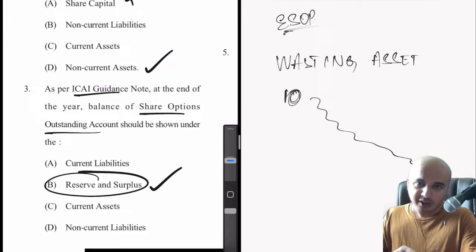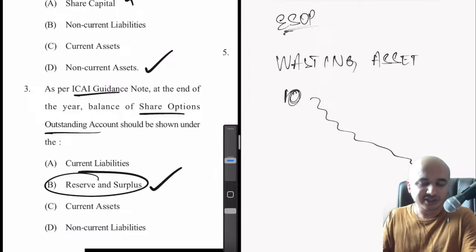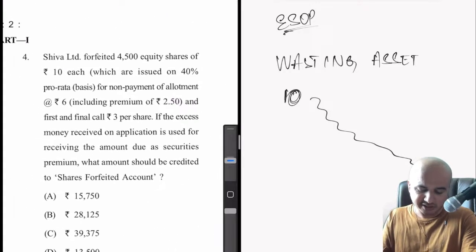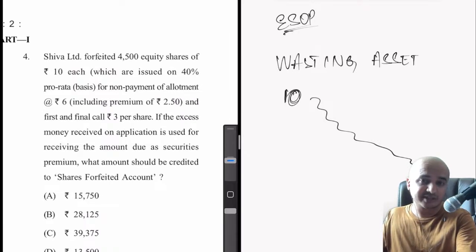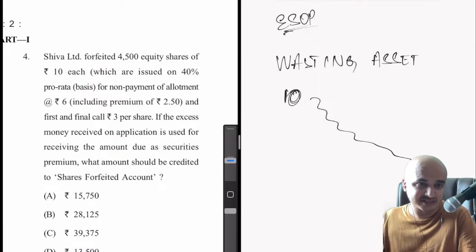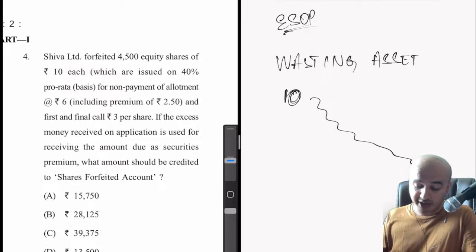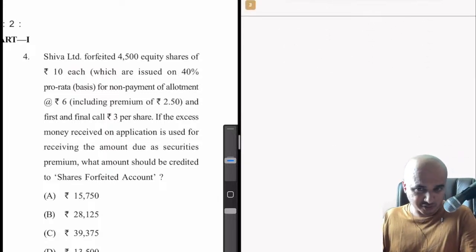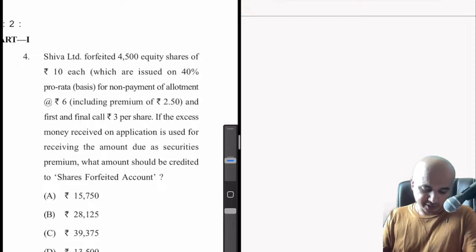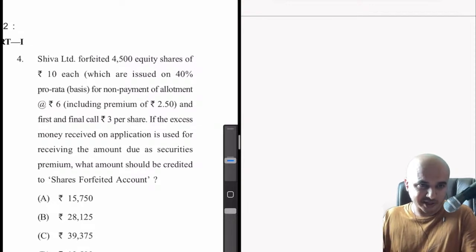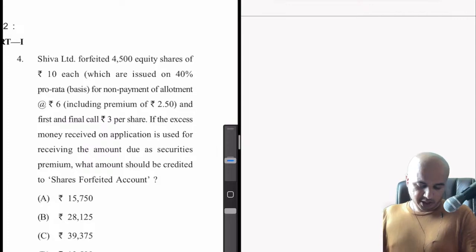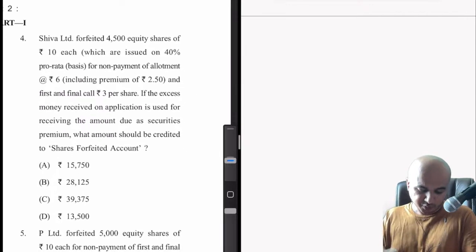So again, as we progress, you will also notice that not every question is of practical nature. So there are a few theory questions. I would say at least 50% would be theory. So you'll have to be careful and you'll have to remember stuff. So for that you'll have to read stuff. So I'm assuming that by now you would have gone through the material once or twice at least. Anyway, now the fourth question, which brings us to our first practical problem here.